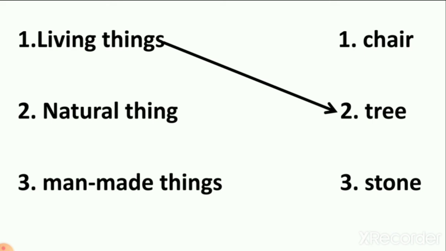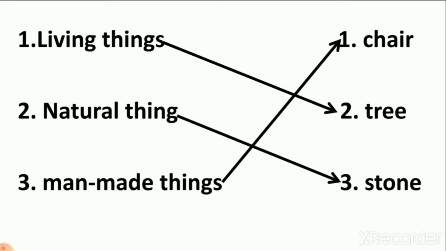Number 2, natural things. From chair and stone, which is a natural thing? Is chair a natural thing? No. Is stone a natural thing? Yes. We get stone from mountains. So the natural thing is stone. Number 3, man-made things. Chair is a man-made thing.